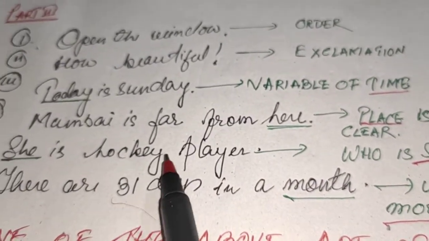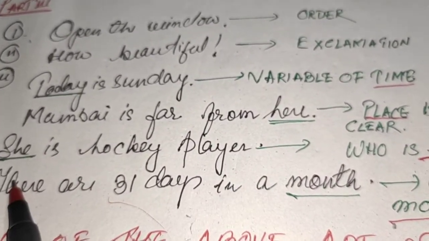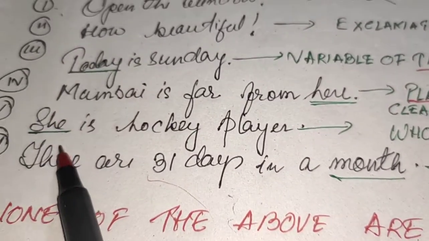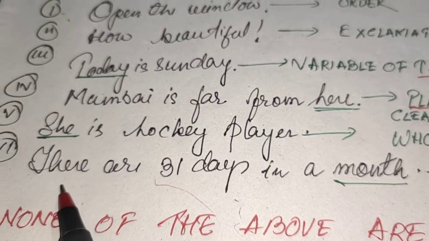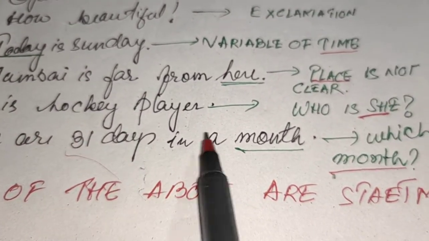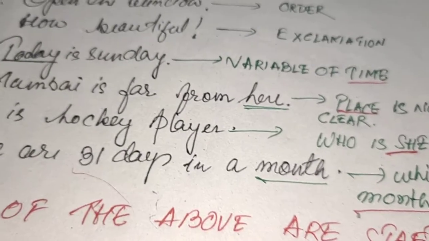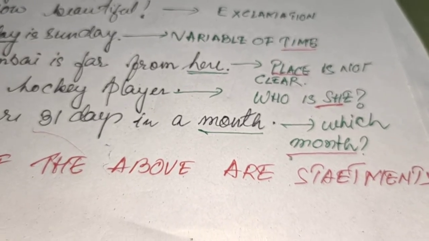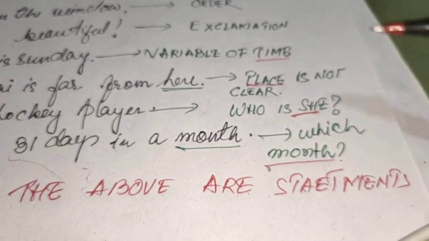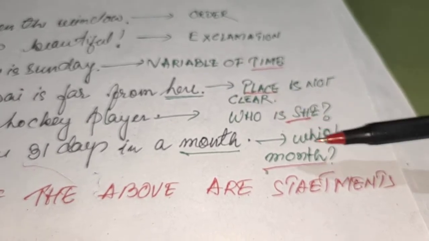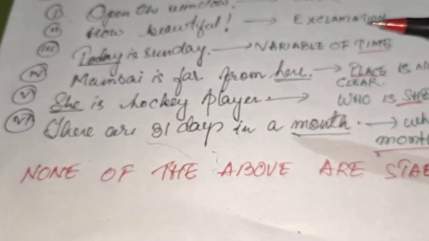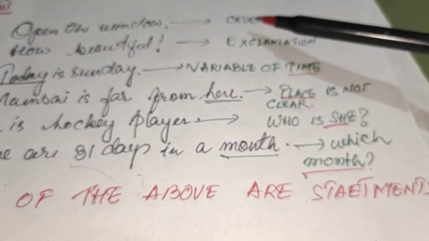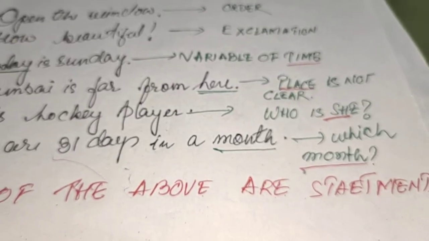Then she is a hockey player, but who is that she? We don't know. What is her name? That is not given here. There are 31 days in a month. We know there are many months whose days are 31, so it is not mentioned which particular month. That is why all these sentences are not statements. None of the above are statements, because these points are lacking in all the sentences.